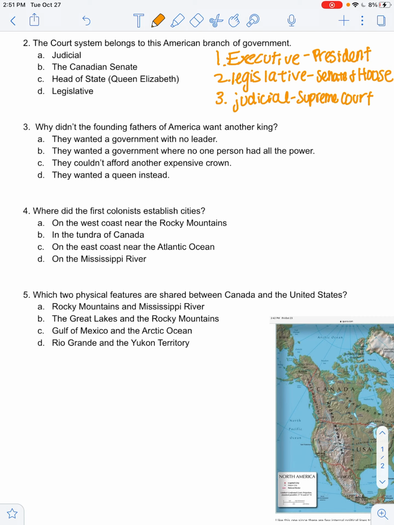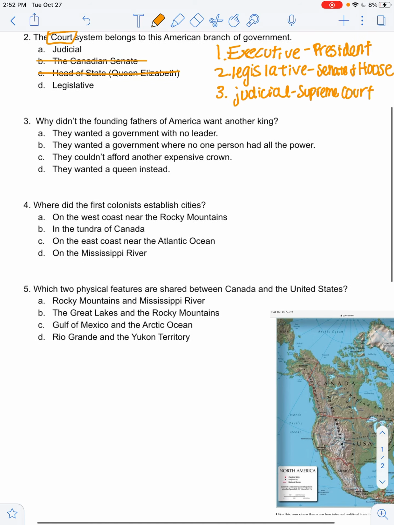So using that information, we are looking for the court system in the American government. So here we know that's not going to be the Canadian Senate, and then it's also not going to be the head of state, okay, since neither one of those is a branch in the American government. So once you have figured out whether it's A or D, make sure you select your answer and then move on to the next one.